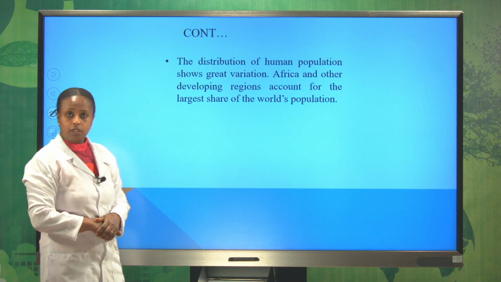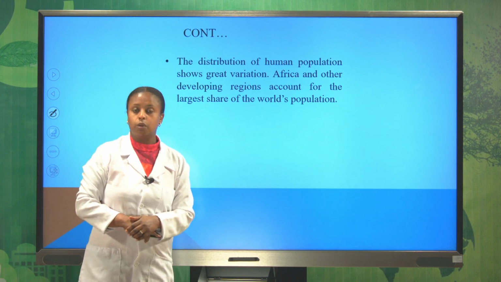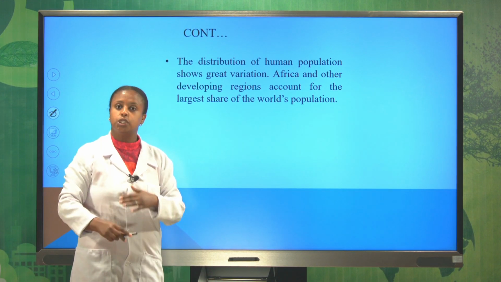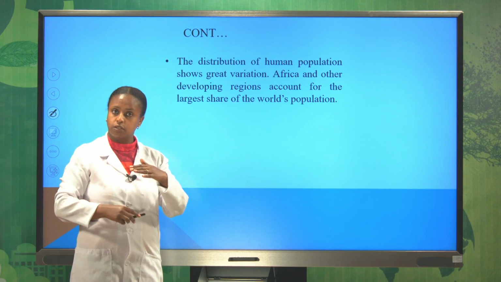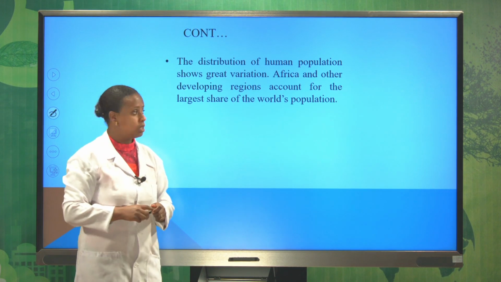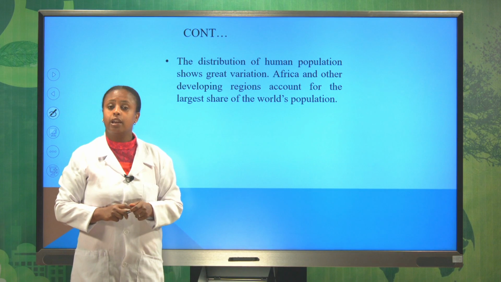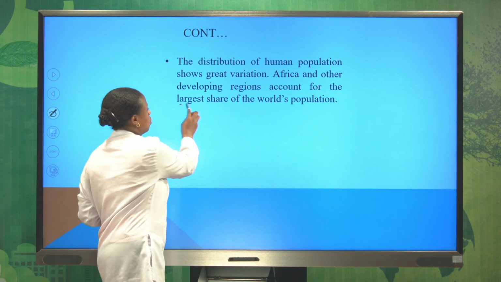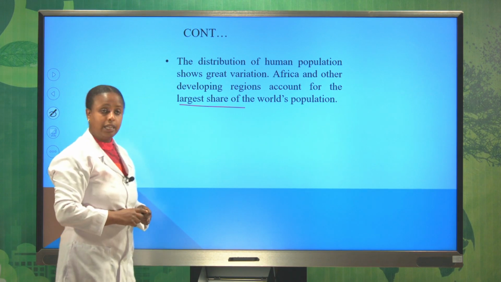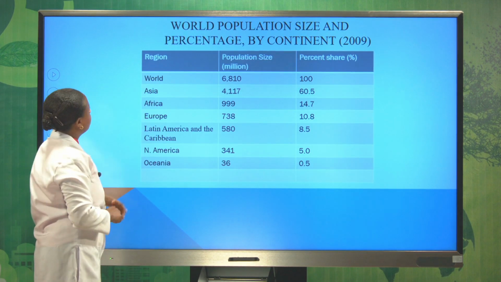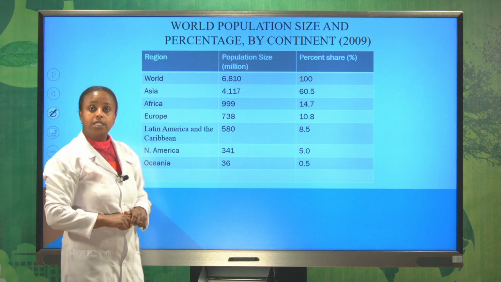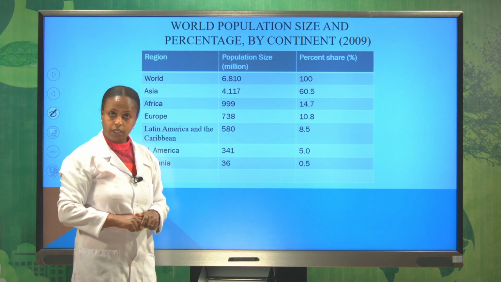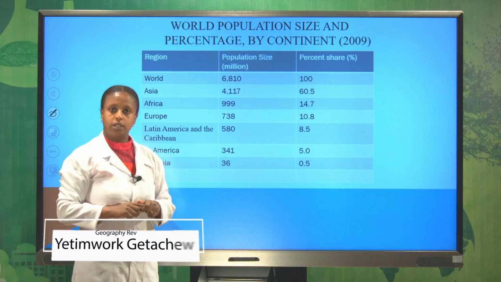Now let us see the distribution of human population. Human population distribution shows a great variation from continent to continent. Particularly, Africa and other developing countries account for the largest share of the world population. Let us see this chart. It is the world population size and percentage. The data is based on 2009.